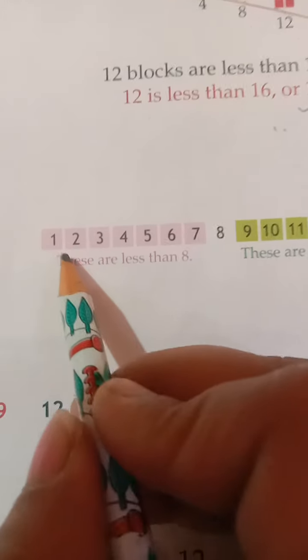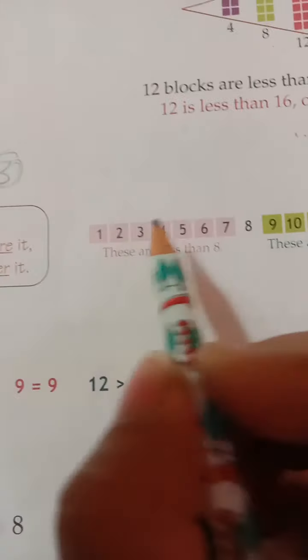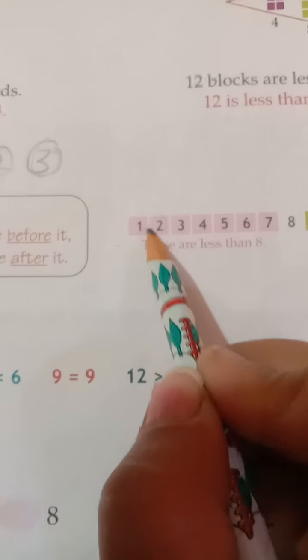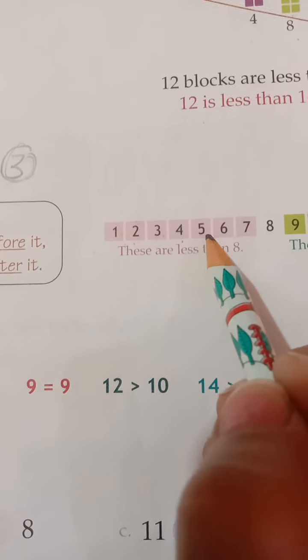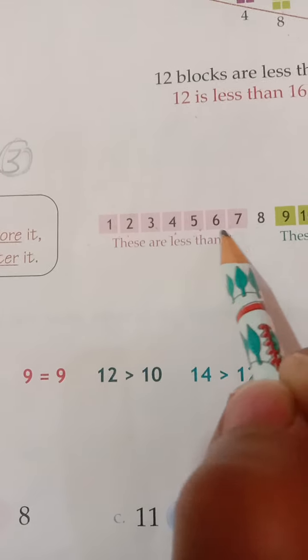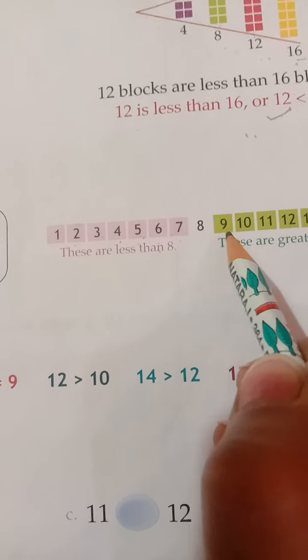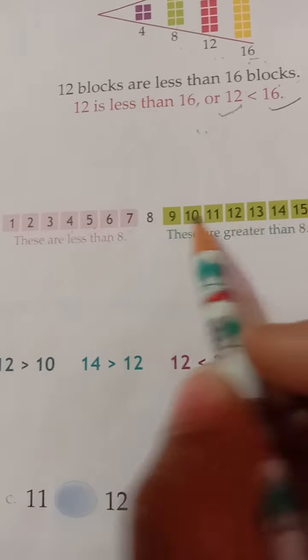Okay. So, keep in your mind like 1, 2, 3, 4, 5, 6, 7, 8, 9, 10, 11. 1 is less than 2, 2 is less than 3, 3 less than 4, 4 less than 5, 5 less than 6, 6 less than 7. Now, 9, 10, 11, 12, 13, 14, 15.